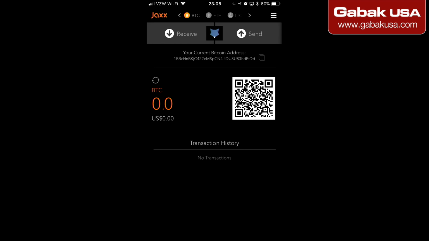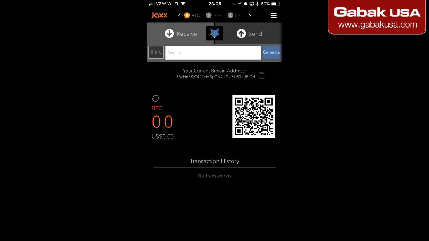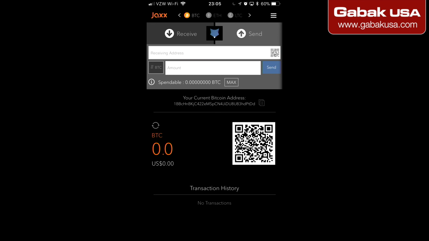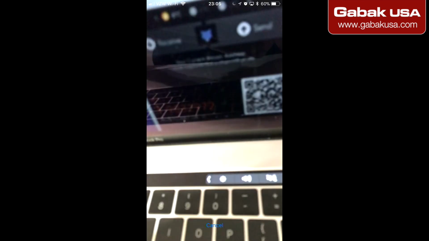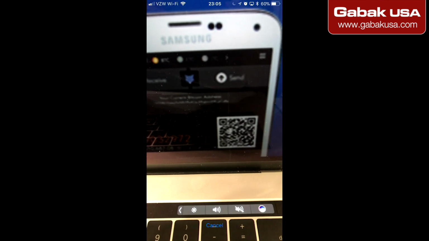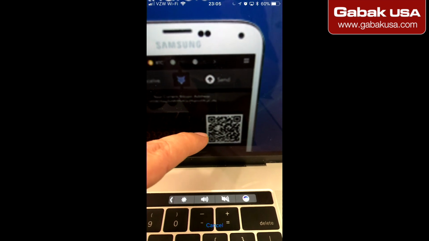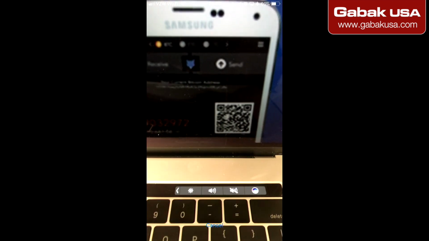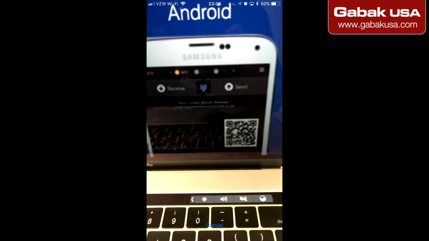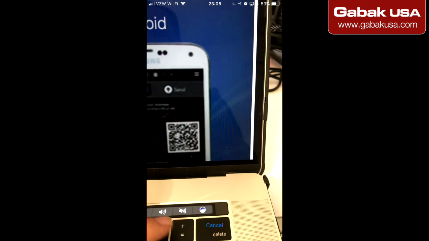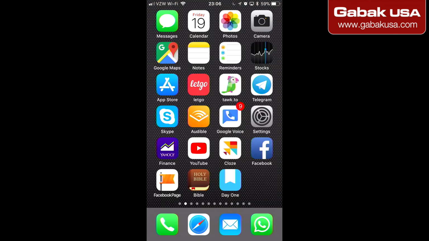If you want to send some money, same thing. If you want to receive, people just have to read the QR code that you have on the right, and that's it. If you want to send money, you can type in the code, and then you can read it. Let's say you are with a friend and you read the code, and that's it. In this case, because it's a fake one from the app, it will not work. Otherwise, it should work. We click on cancel, and that's it.